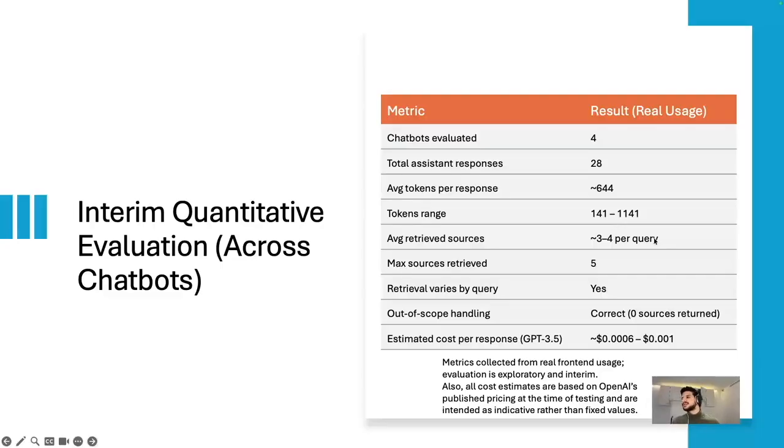The average relevant retrieved sources were 3 to 4, and the max retrieved was 5. Retrieval varies by query. Out of scope handling was correct, so it rejected all of the questions outside the document, and the price was in this range based on the published price on the OpenAI website.